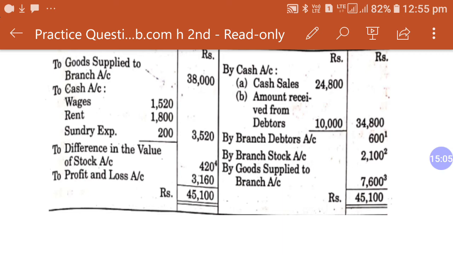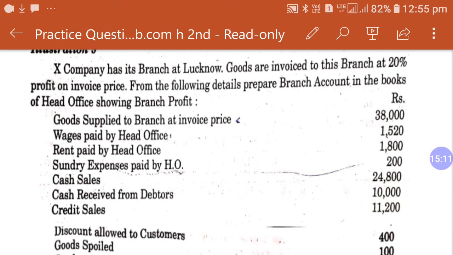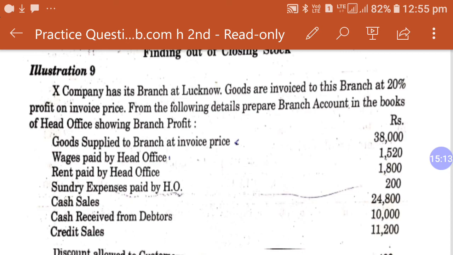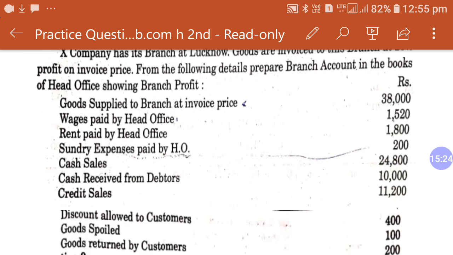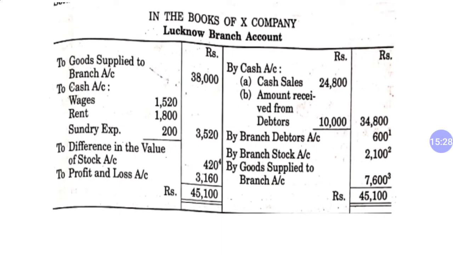According to the question, there is 20% profit on invoice price. So on this 38,000, 20% profit is included. We calculate 20% of 38,000 and get 7,600 as the profit included in goods supplied, on the credit side.